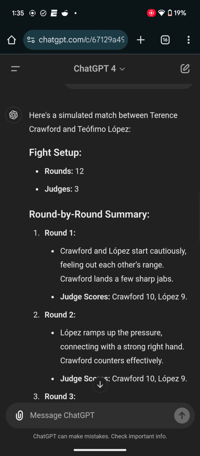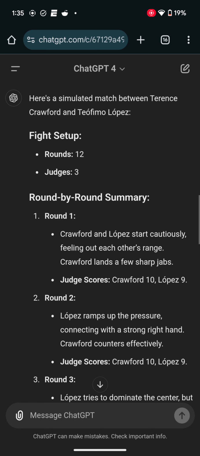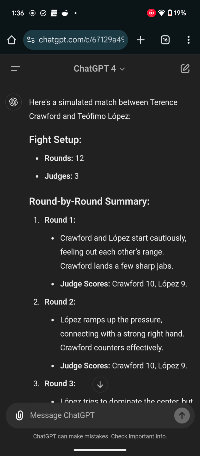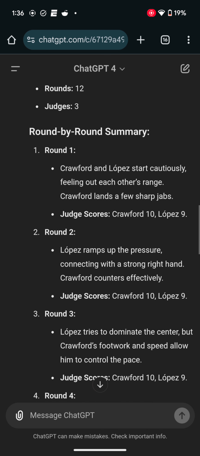Round 2. Lopez ramps up the pressure, connecting with a strong right hand. Crawford counters effectively. So Lopez catches him with that right hand clean, and Crawford has to get back, so he comes back with the counter. You know what I mean? Clean counter. With that counter, it looked more impressive to the judges, and they end up scoring the round 10-9, with Crawford winning both rounds. You know, chess playing.